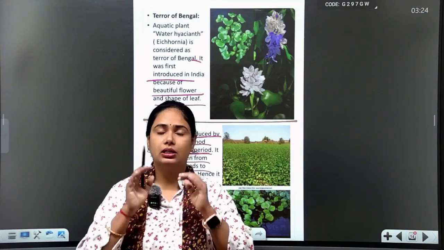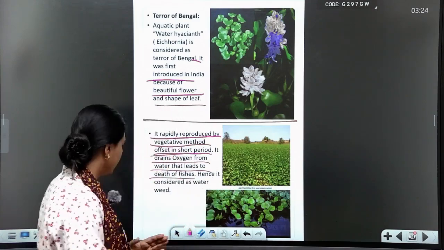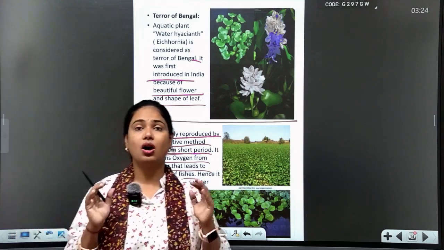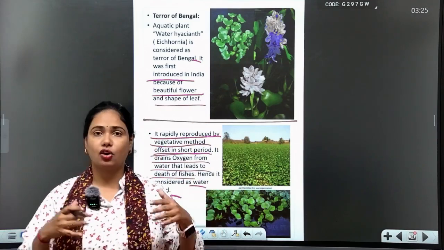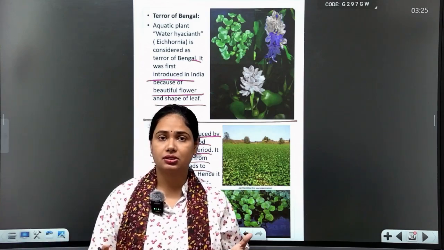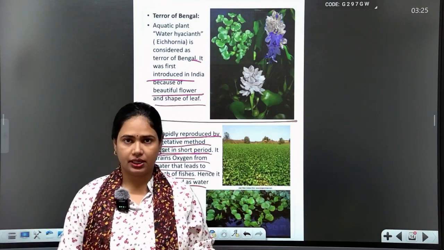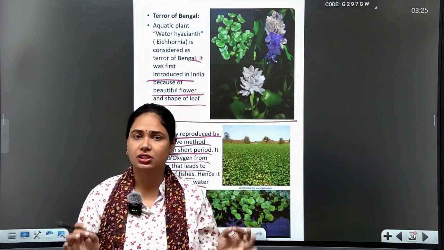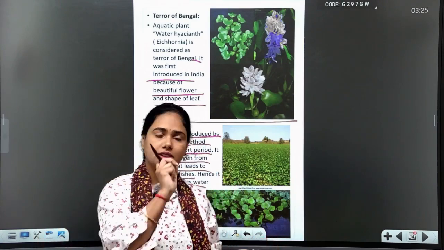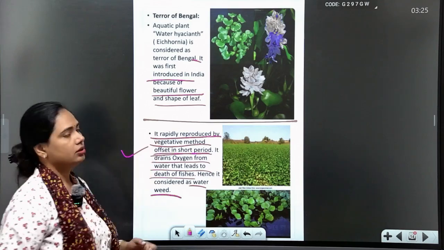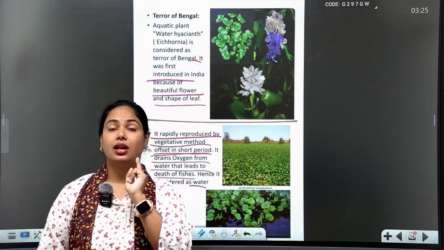Okay, so this is the main thing which I'm telling you, that this is a water weed. Water weed, water hyacinth, Eichhornia, terror of Bengal, very dangerous because it collects oxygen from all the aquatic area, and because of deficiency of oxygen, all the aquatic fishes die. This is the main thing. So this type of vegetative reproduction is not good for our aquatic diversity.